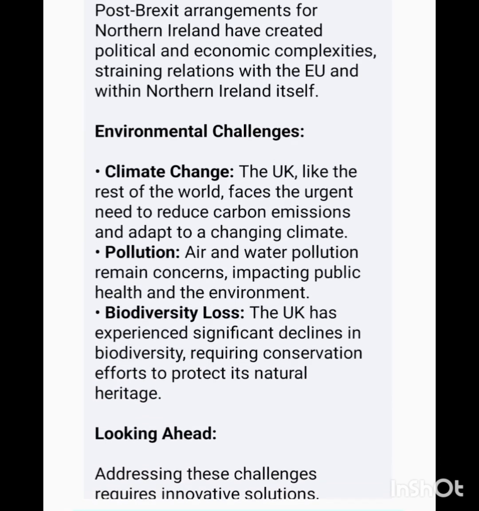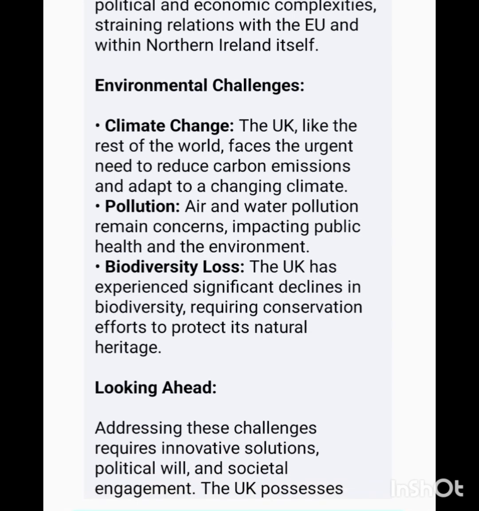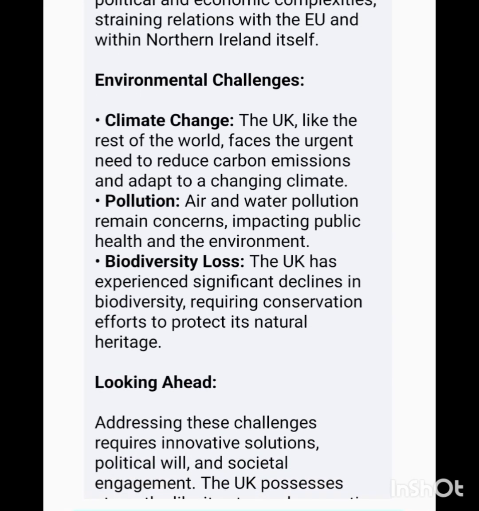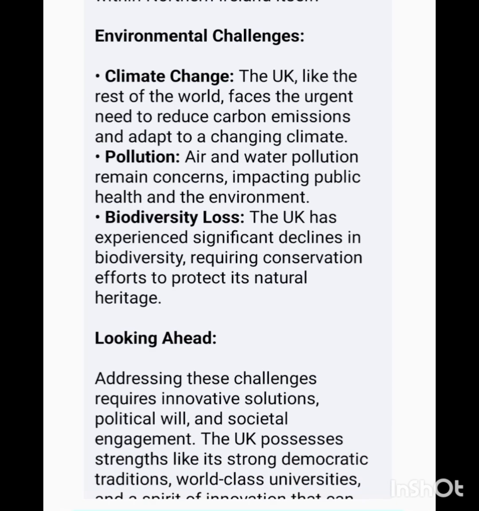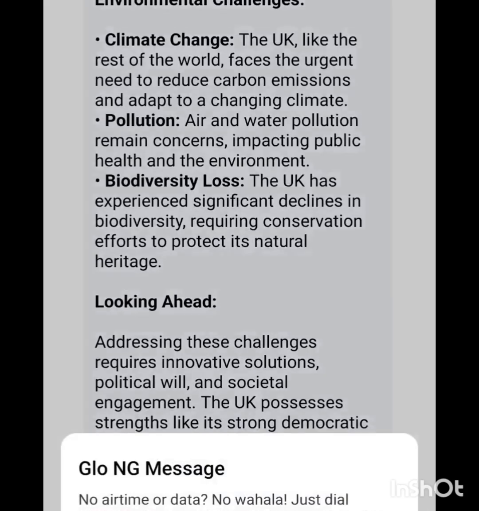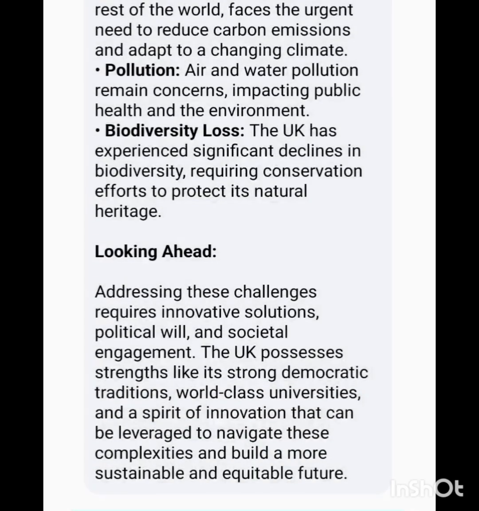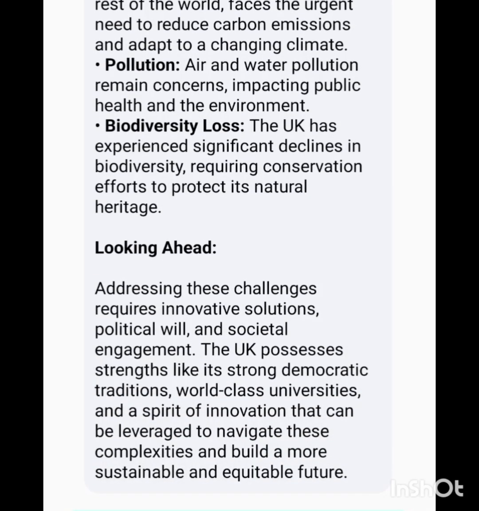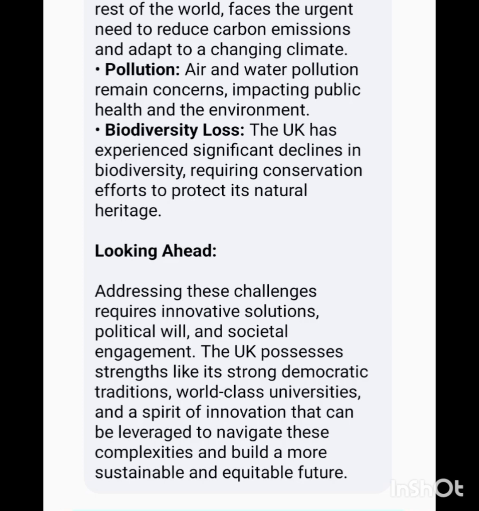Environmental challenges. Climate change. The UK, like the rest of the world, faces the urgent need to reduce carbon emissions and adapt to a changing climate. Pollution. Air and water pollution remain concerns, impacting public health and the environment. Biodiversity loss. The UK has experienced significant declines in biodiversity, requiring conservation efforts to protect its natural heritage.